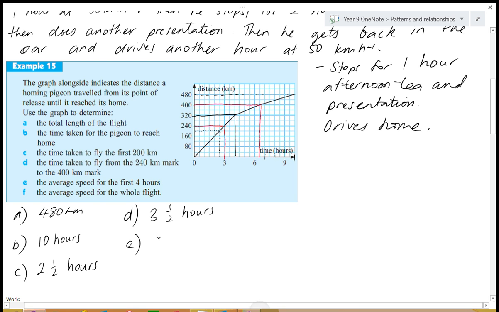Yep. Kilometres per hour. Almost. Flynn? So you do 320 divided by 4. Yep. Which would be 80. Okay. And then finally, question F, the average speed for the whole trip. So he travels 480 kilometres in how many hours? 10 hours. So that's 48 kilometres per hour on average. Okay.